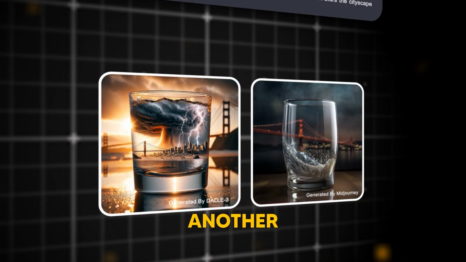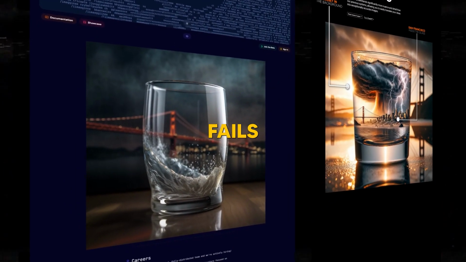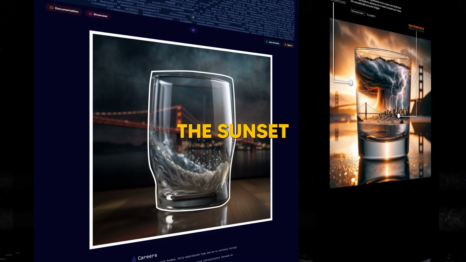And here's another example with a totally different style image. See how Midjourney clearly fails in placing San Francisco inside of the glass and skipping the sunset altogether.